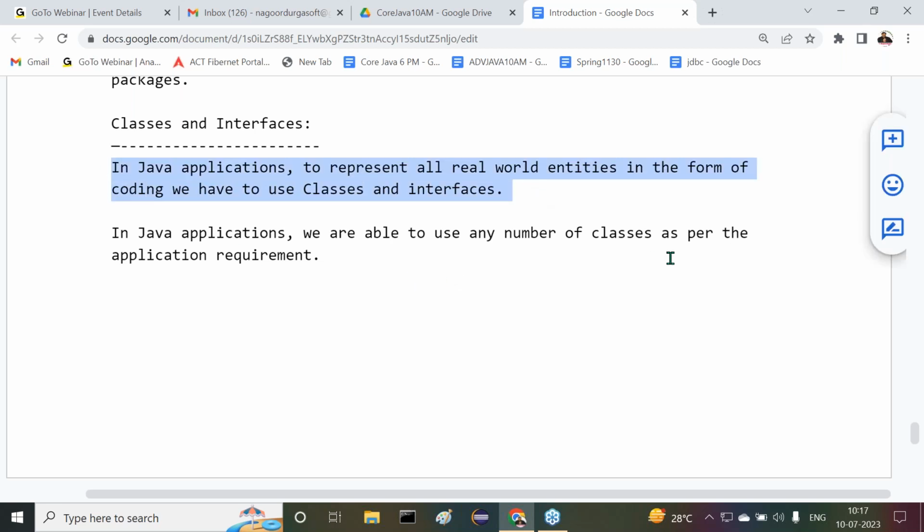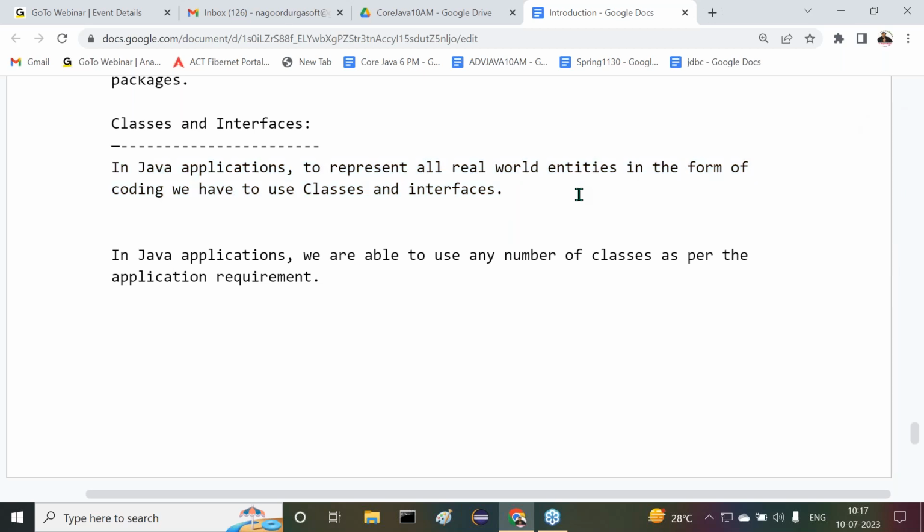First of all, what is the purpose of these classes and interfaces? In Java applications, if you want to represent all real world entities in the form of coding, there we have to use classes and interfaces. Then immediately we may get a question: what are these real world entities actually? What are the various examples for these real world entities?